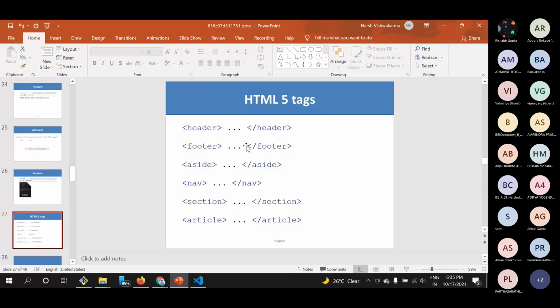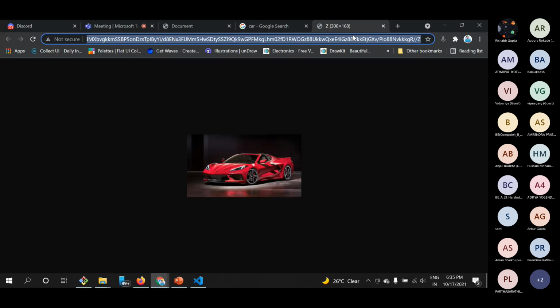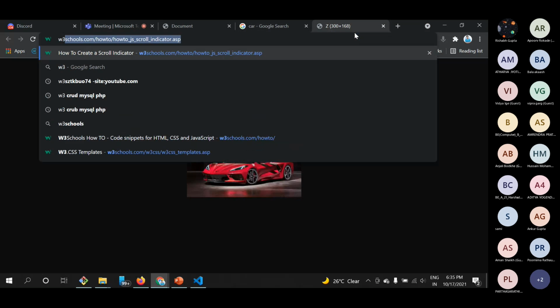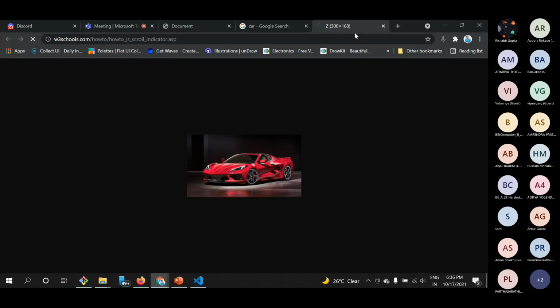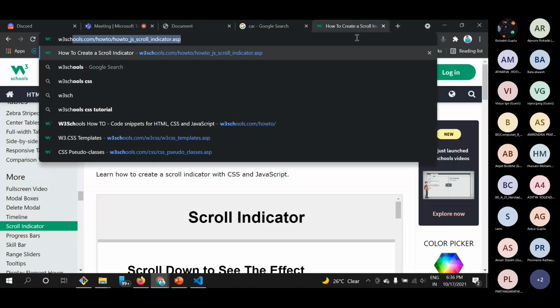We can actually use divs instead of them, but using them is good practice because our browser gets to know what is the header of our text. You may have seen various sites like W3Schools. If I just search for W3Schools, this is one of the best resources to learn web designing or learn about anything.